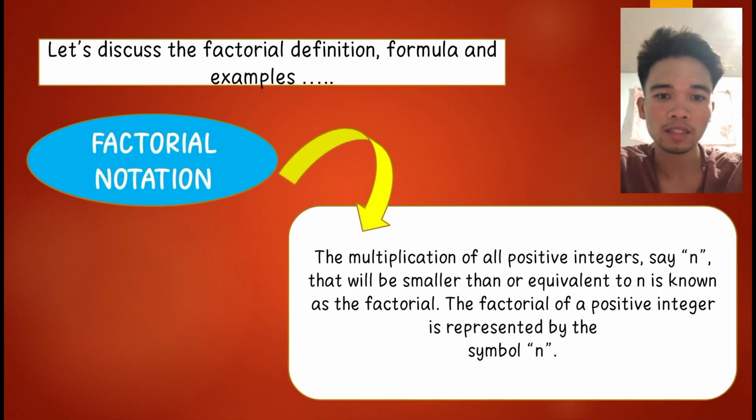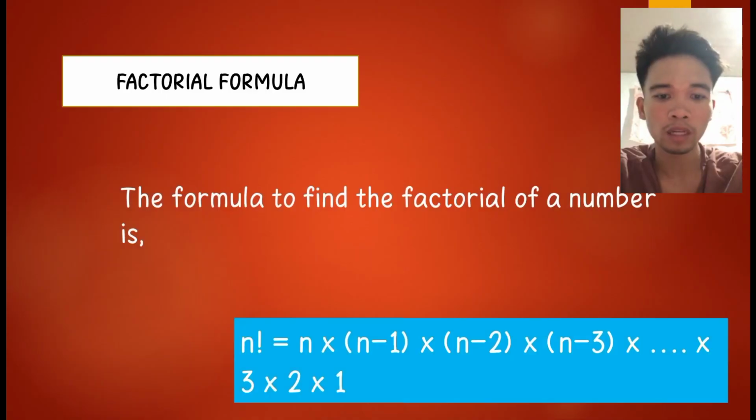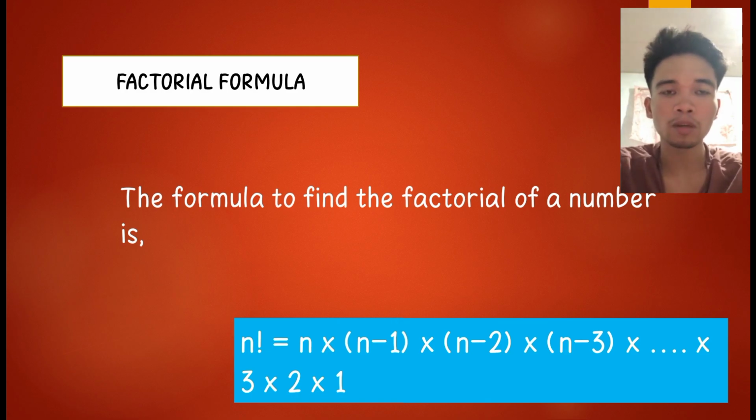So let's discuss the definition of factorial and its formula. Factorial notation is the multiplication of all positive integers that are smaller than or equal to n, and this is known as the factorial. The factorial of a positive integer n is represented by the symbol n!. Factorial formula: the formula to find the factorial of a number is n! equals n times (n minus 1) times (n minus 2) times (n minus 3) and so on. Here n represents a number, for example, 3.